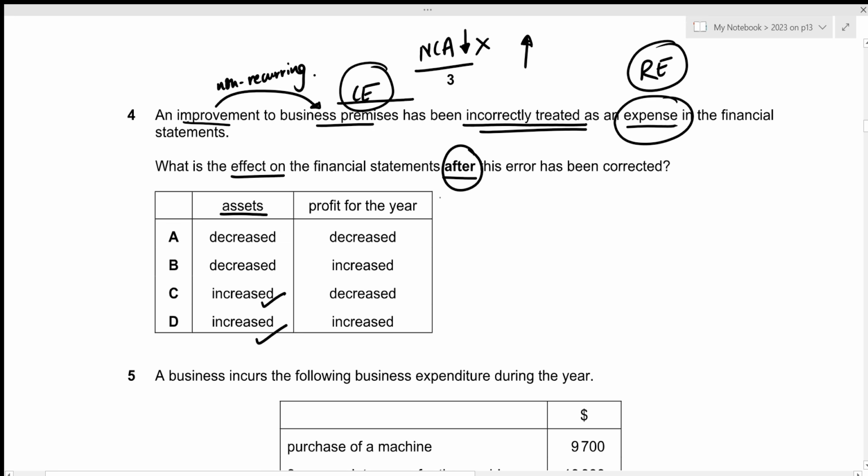Then we have profit for the year. Okay, so right now we have entered this capital expenditure as part of an expense, which means that we treated it as an overhead, right? So overhead was included, which was overstated. And we're looking at the impact on profit after this has been rectified. So if the overhead was previously overstated, we now decrease the overhead. And remember, overhead and profit have inverse relationship. So if the overhead is being decreased, it just means that profit will now increase. So for profit, we're looking for increased, which is given by B and D. So the correct answer for both assets as well as profit for the year is given by option D.